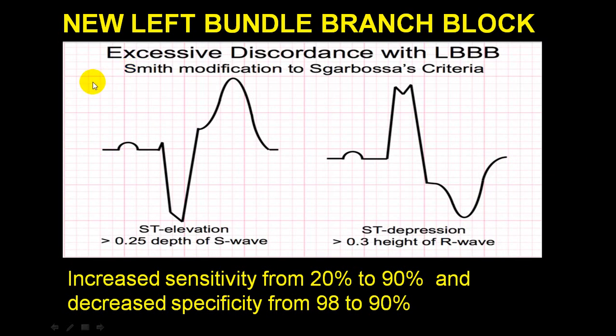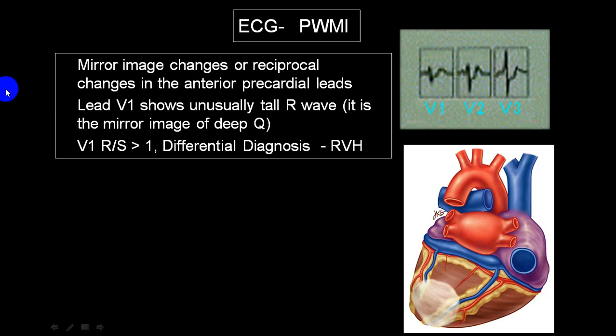This is new left bundle branch block if it is present. Excessive discordance with left bundle branch block, look for Sgarbossa's criteria. Now we go to another thing to diagnose. Normally we take V1 to V6. We never take V7, V8, V9.